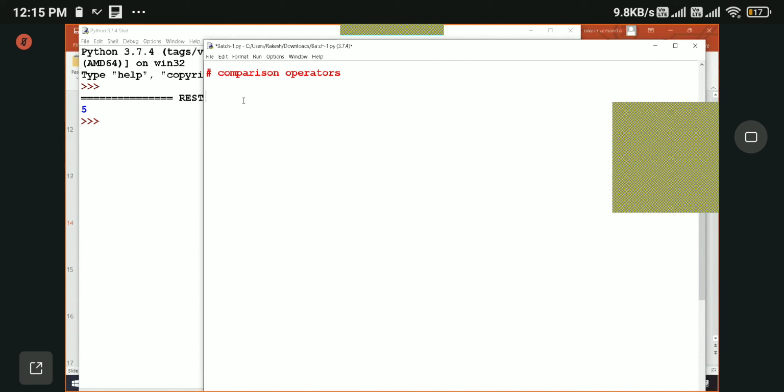So what are the comparison operators? Double equal to, comment them out. Double equal to, not equal to, greater than equal to, less than equal to, right?